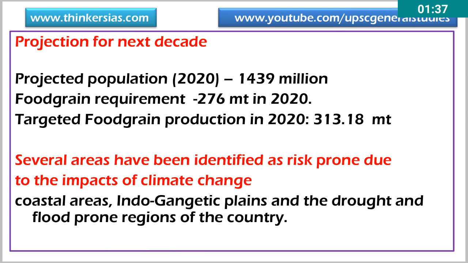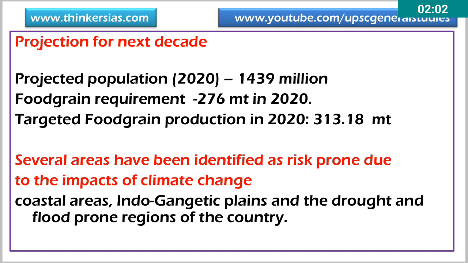If you look at the projection for the next decade, the population in India is going to increase to 1.4 billion by the year 2020. The food grain requirement is 276 million tons in 2020. We have reached a plateau because of the green revolution, so the yield increase is not up to the mark.